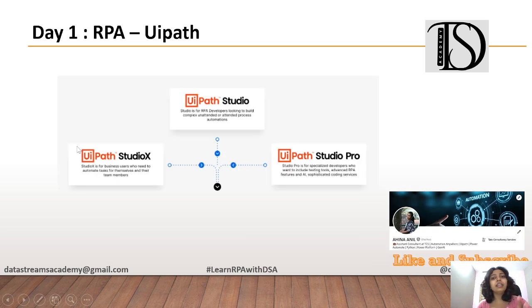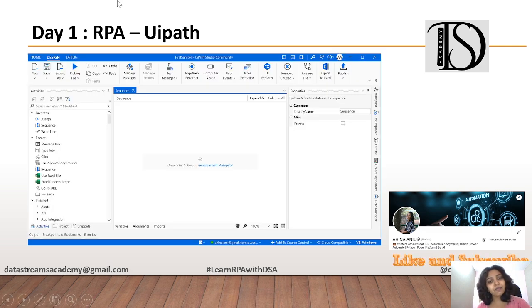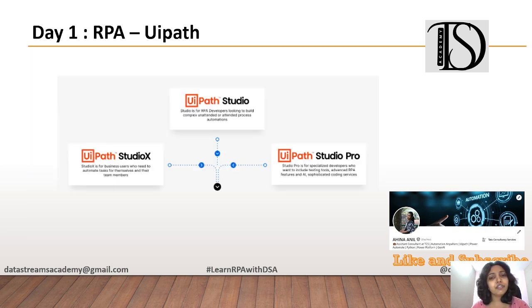UiPath Studio is nothing but, the UI is something like this. It's a workspace, a place where we will be building the robots. I'm not going into details with all the commands today, because this is just an introduction session, and we would be having a detailed version of the UiPath Studio introduction. That's what I am planning, because it's a vast area. So this is the UI we have, and we have 3 types of Studio: Studio X, Studio, and Studio Pro.